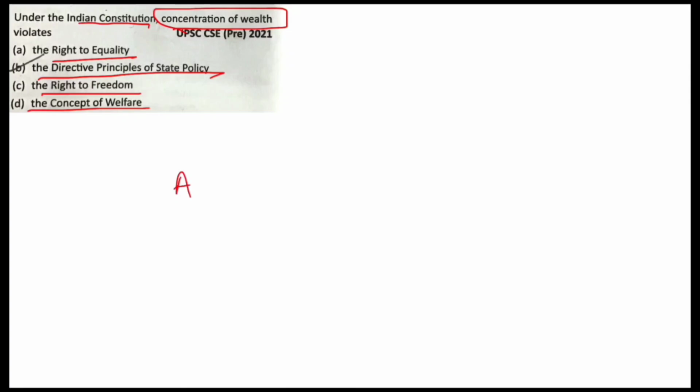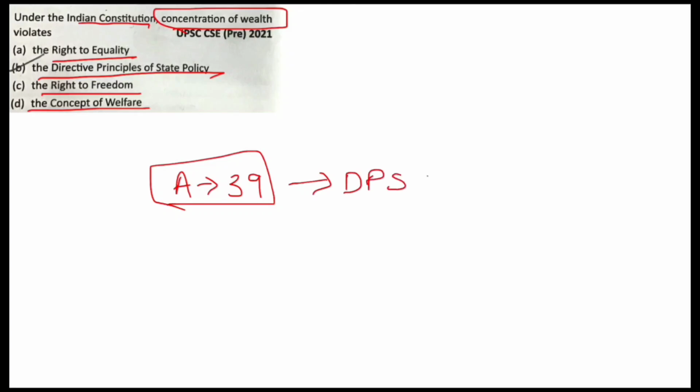According to Article 39 of the Constitution, that is a directive principle of state policy, all the citizens, irrespective of their sex, whether men or women, shall equally have the right to adequate means of livelihood.